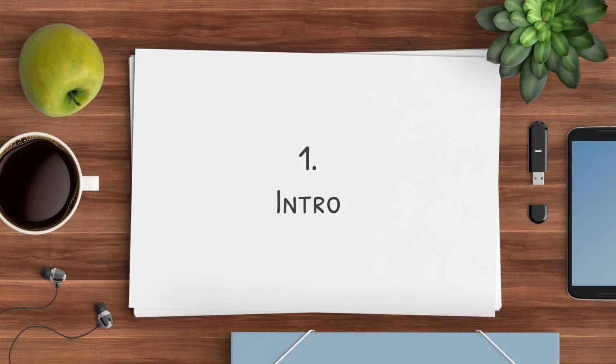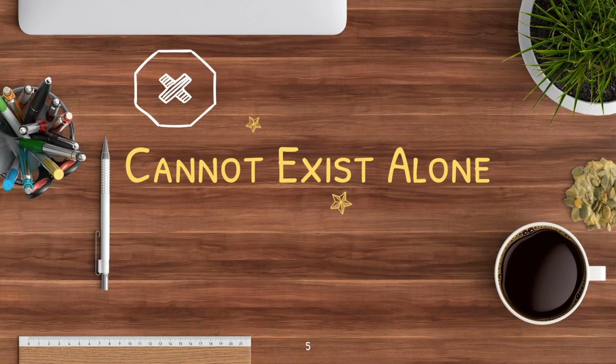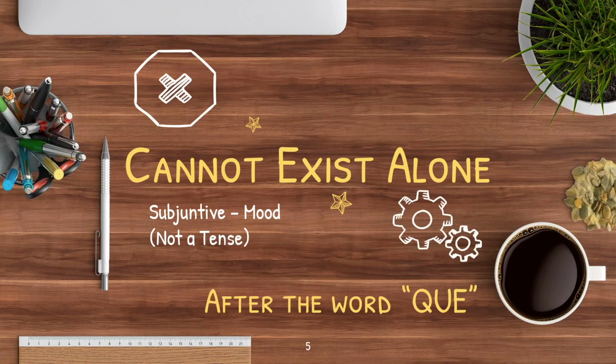So the introduction. First thing is that subjunctive cannot exist alone. And that's because the subjunctive is a mood. It's not a tense, like the present tense or the future tense or the preterite tense. So you should always go with something else, and it goes after the word que normally. Okay? So que means that in English.